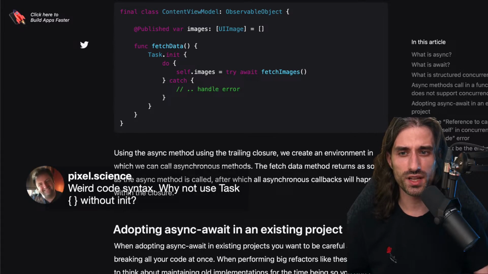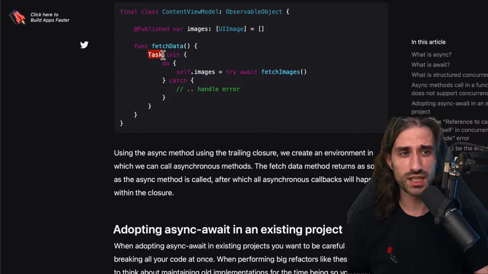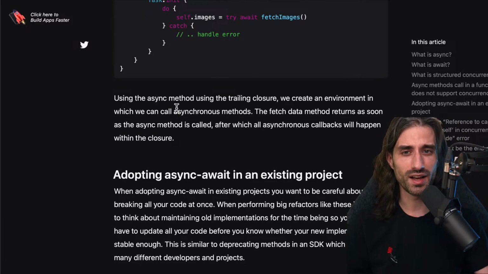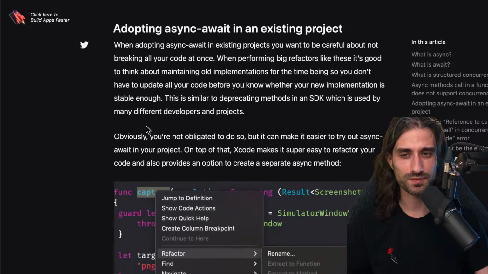You're saying, weird code syntax. Why not use Task without init? Most of the time, this is what you would do. Here, I guess the goal is to make it clear that Task is not magic and Task is not a keyword of the language. It's a type that we can create through an init. So I think the choice here is to make that explicit, even though, as you said, you don't write the .init most of the time. So here, I think it's more for explanation, for pedagogical purposes.